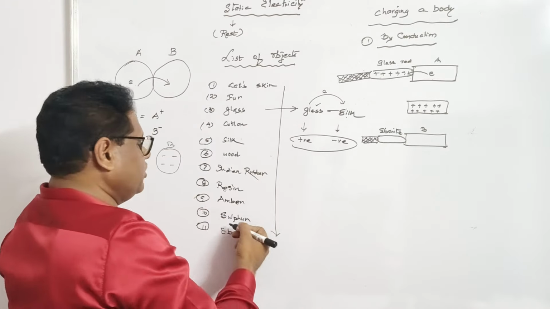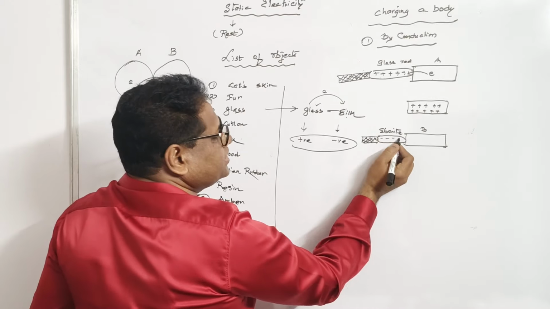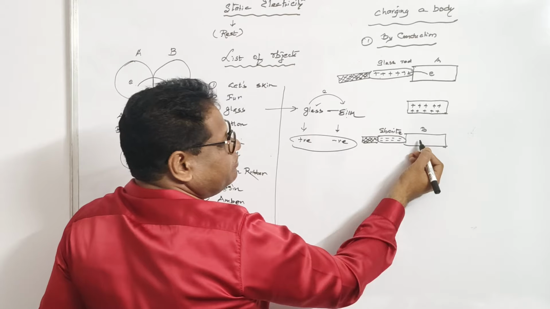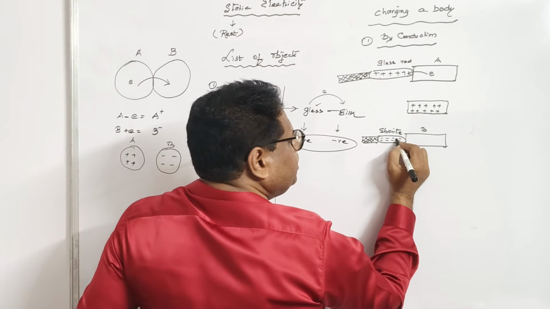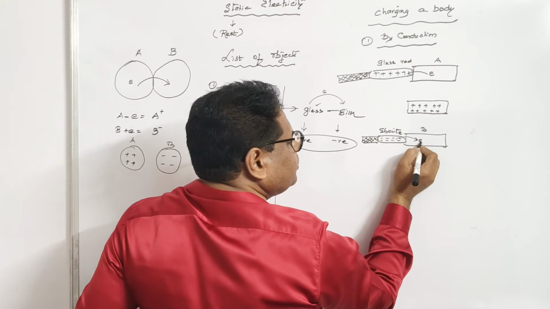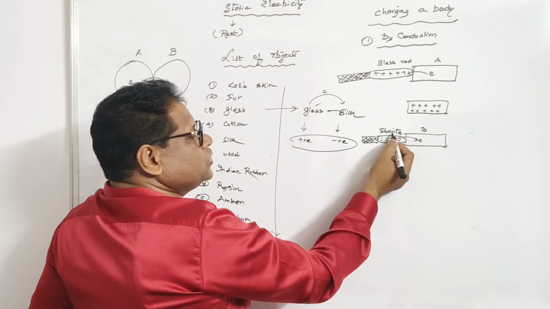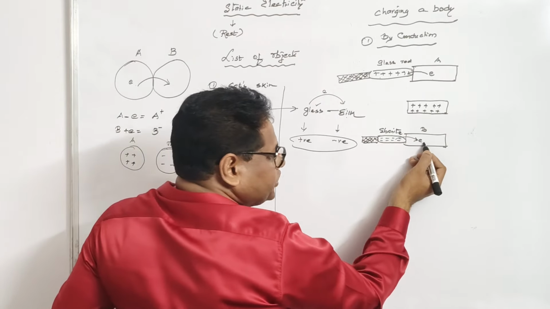So with ebonite, whichever of the objects you have, ebonite gets negatively charged. So this is the negative charge, right? When you touch this ebonite rod with the body B, which is neutral, the electrons flow from here to here. This is the motion of electrons, right? Because this is negatively charged, this is the surplus area of electrons, and it is flowing into the neutral body.